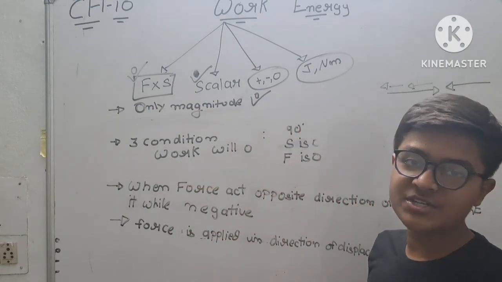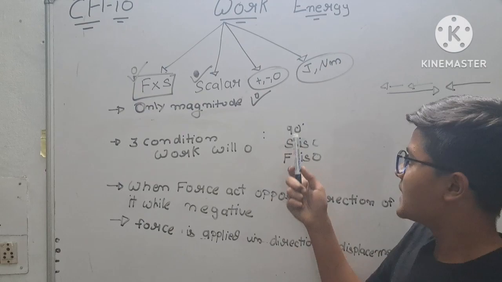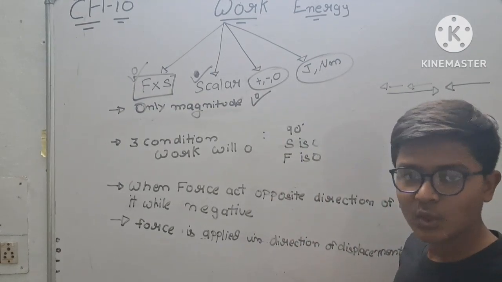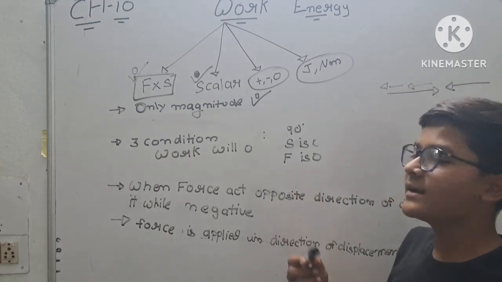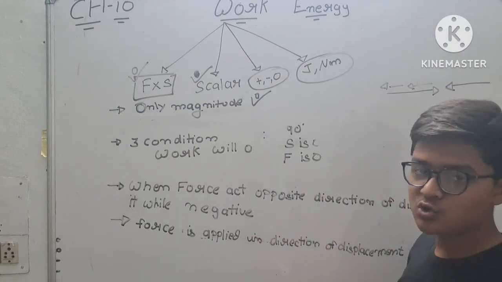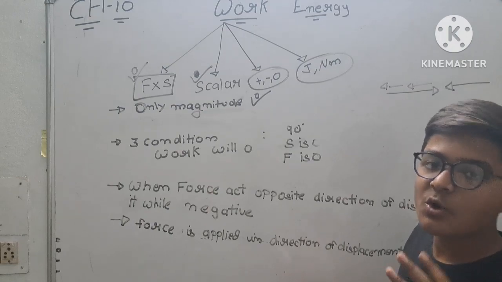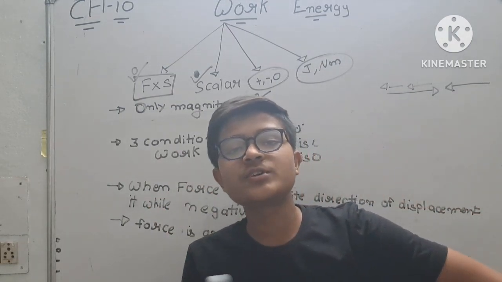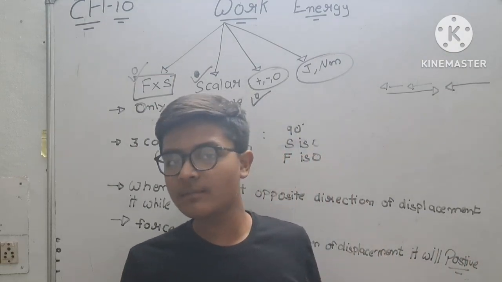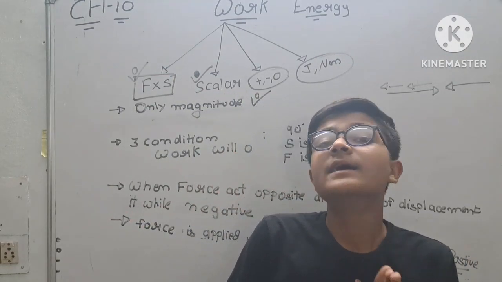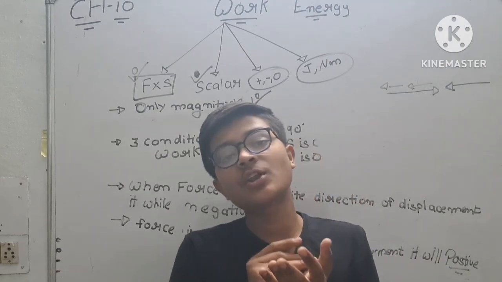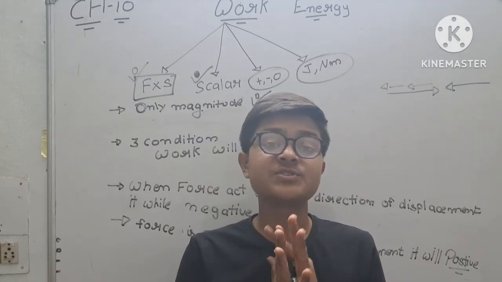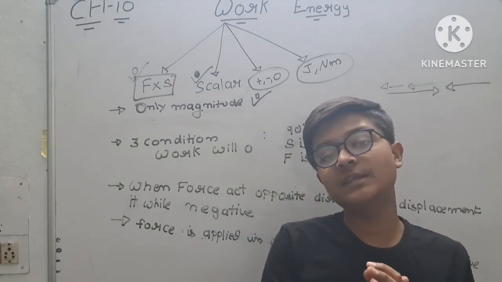It has three conditions to be zero: if the angle is 90 degrees, work will be zero; if displacement is zero, work will be zero; if force is zero, work will be zero. When force is applied in the opposite direction of displacement, the work will be negative, and when applied in the direction of displacement, it will be positive. Now let's move forward with energy.